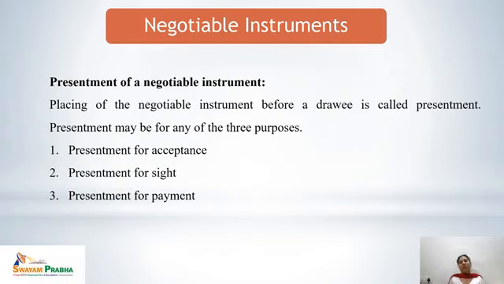Presentment may be for any of three purposes: presentment for acceptance, presentment for sight, and presentment for payment. Means any negotiable instrument can be placed before a drawee for three purposes, either for acceptance or for sight or for payment. Let's discuss these three in detail.